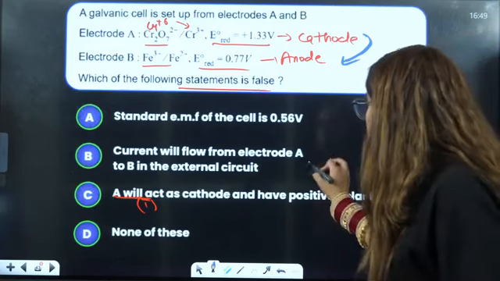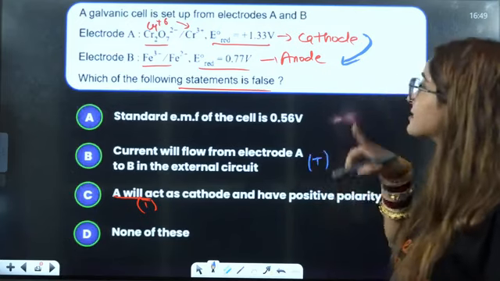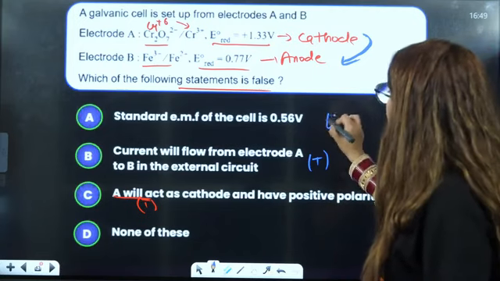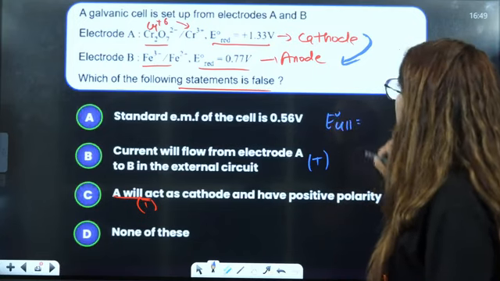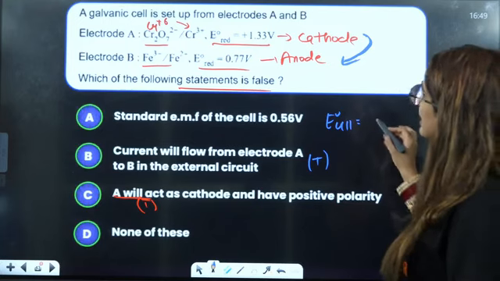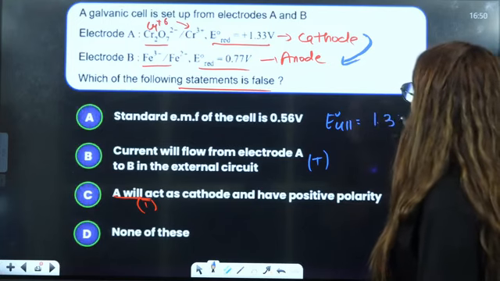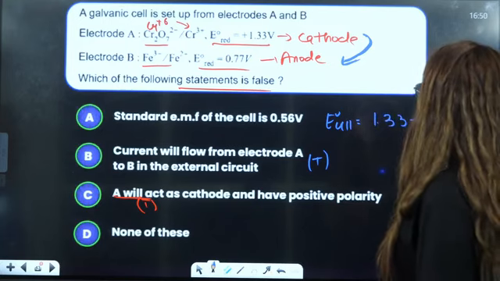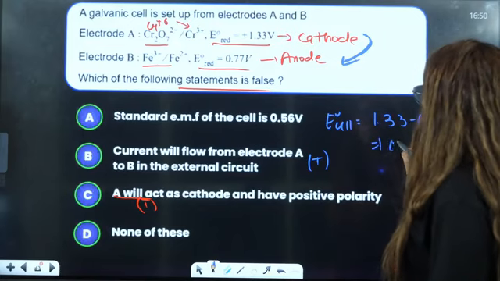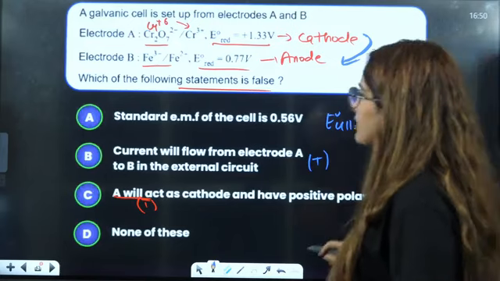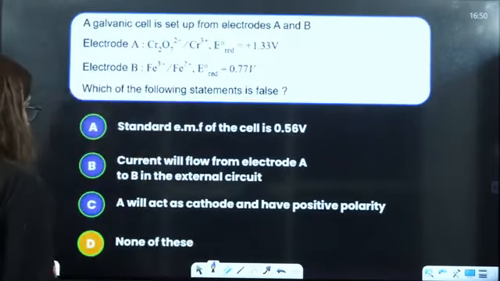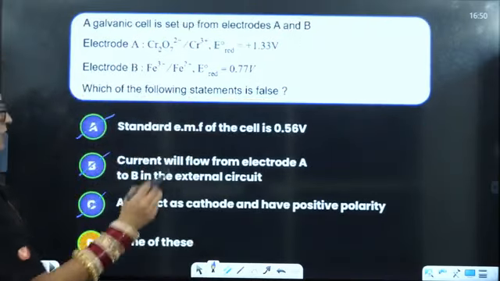Okay, so that is also true. Next is standard EMF. E naught cell is what? E naught cell is equal to cathode 1.33 minus 0.77. It will correspond to 0.56 volts. So the answer will be none of them is false. Okay, all of them are true.